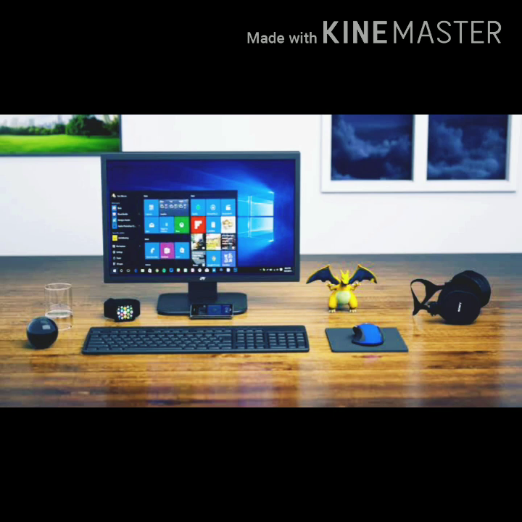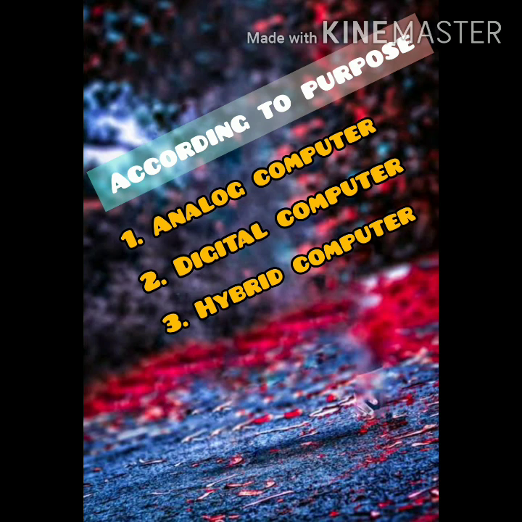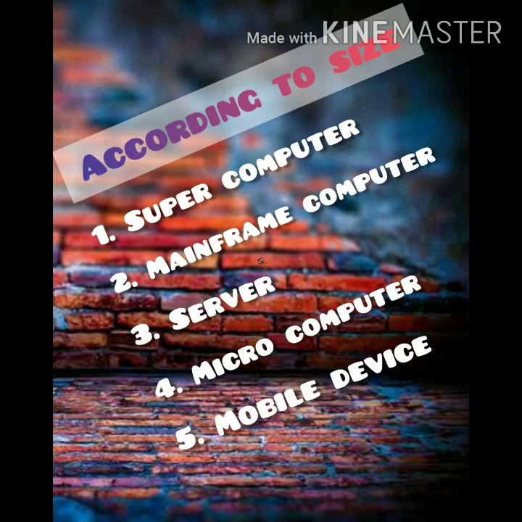Then, the classification of computers. A computer can be classified into two ways. First one is according to purpose and second one according to size. According to purpose, computers can be categorized into three types: analog, digital and hybrid. According to size, the computers are classified into 5 groups: supercomputers, mini-frame computer, server, microcomputer and mobile device.